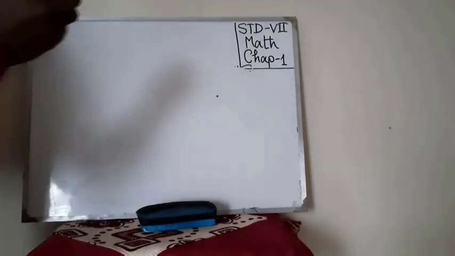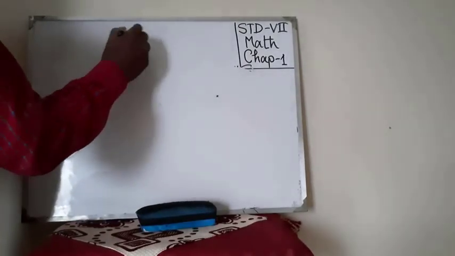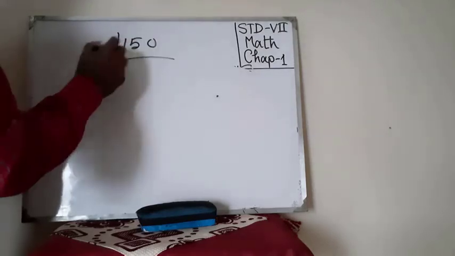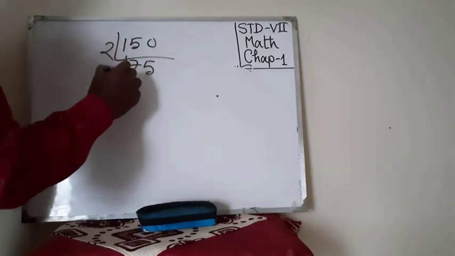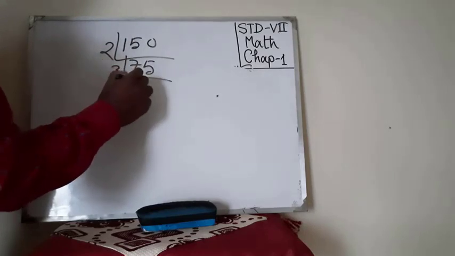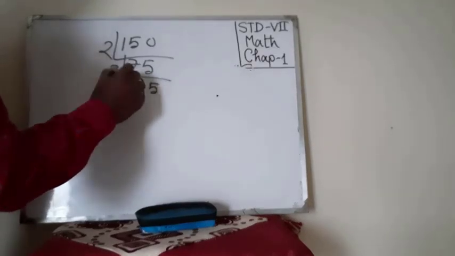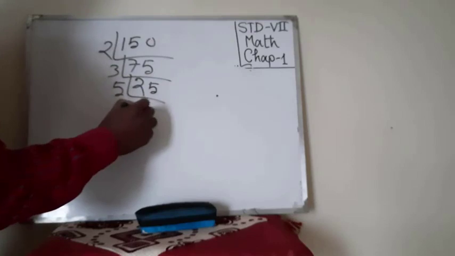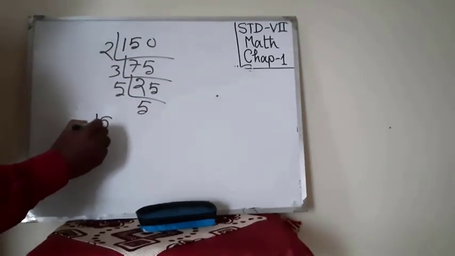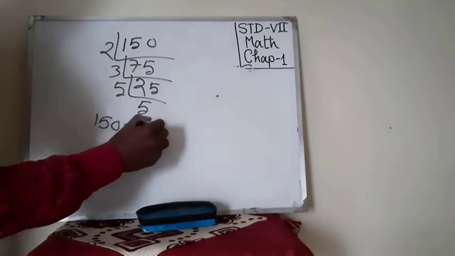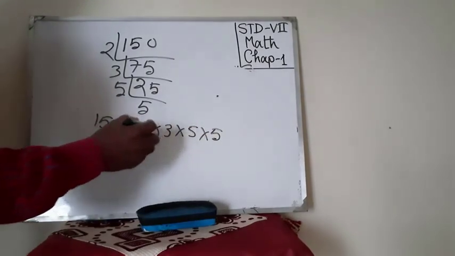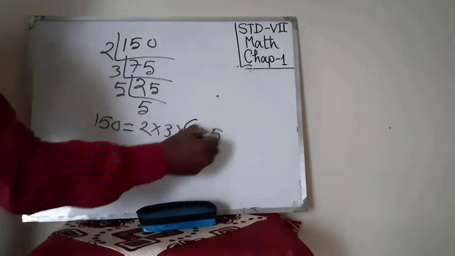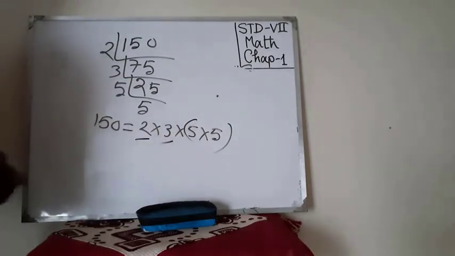Consider another number, 150. Then 75, then 3 and 25, then 5 and 5. Look, 150 is 2 into 3 into 5 into 5. Only one pair we have got, and 2 and 3 are unpaired.